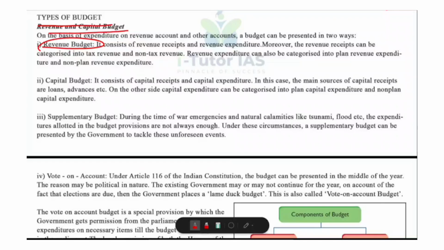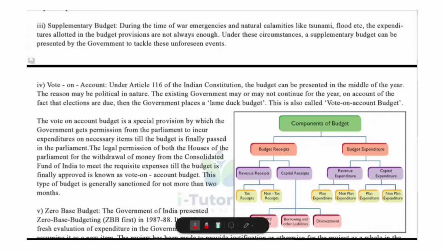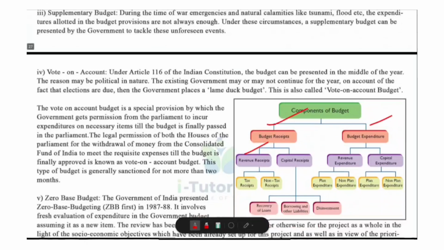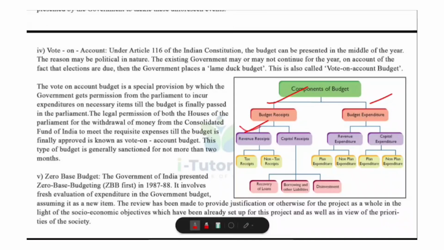So this revenue budget contains revenue receipts and revenue expenditure. Budget receipts and budget expenditure. And this budget receipts contain revenue receipts and capital receipts. Budget expenditure contain revenue expenditure and capital expenditure.